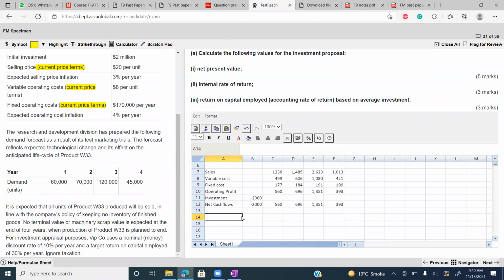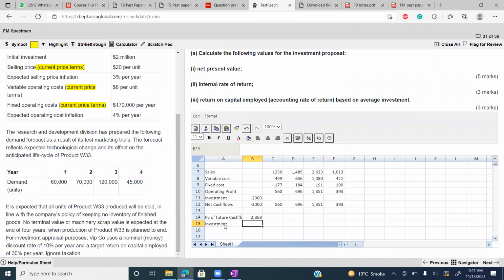Now you can calculate the NPV. First of all, present value of future cash flows. Apply the formula: NPV, bracket start, write the discount rate that is 10%, comma, select all cash flows from year 1 onwards. So present value of future cash flow is 2368.